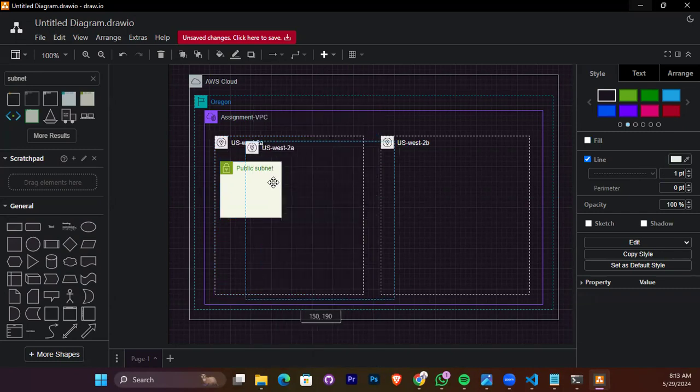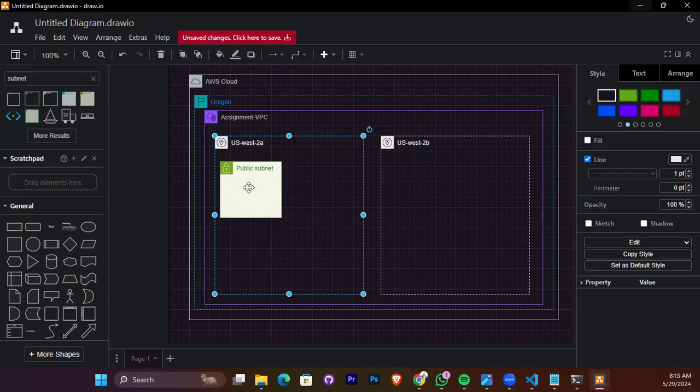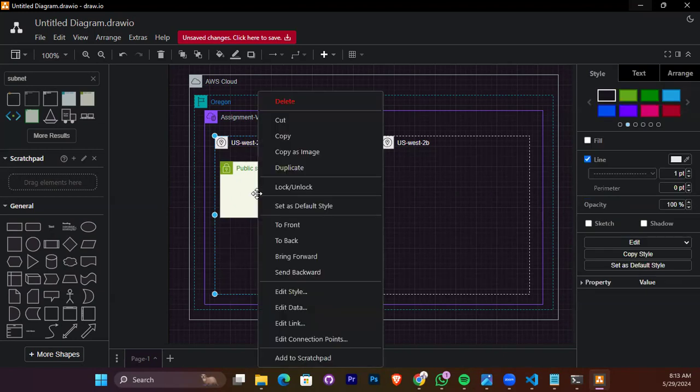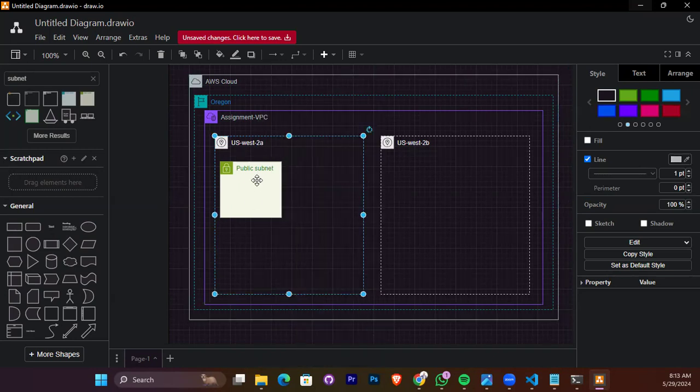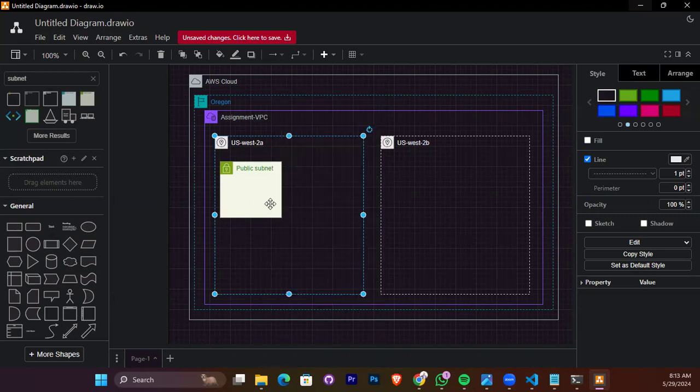You could just do it small, like expand down and do that. Just go back, let me do it. Click on the subnet. Highlight the subnet and double click on the subnet.